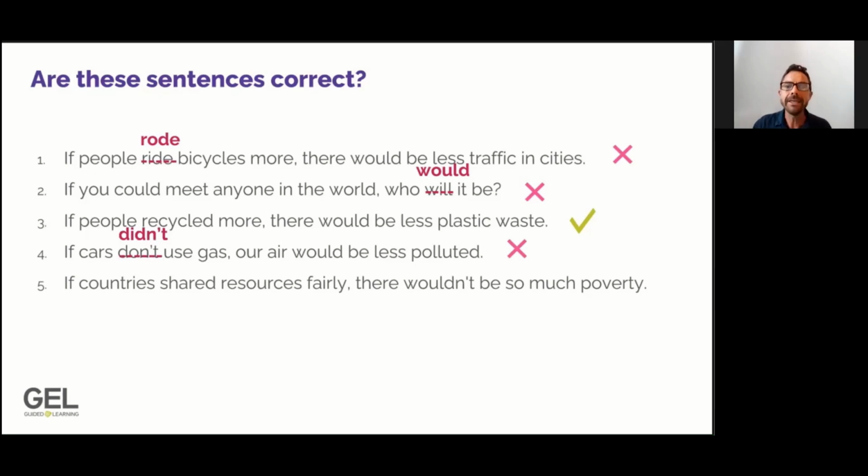If cars didn't use gas, our air would be less polluted. And finally, let's go to sentence number five. After reading the sentence carefully, look at the next question below the video and choose yes or no. So yes, number five is a completely correct sentence.